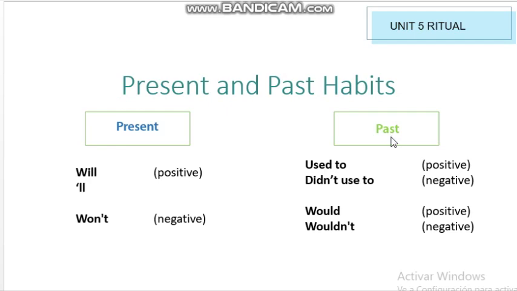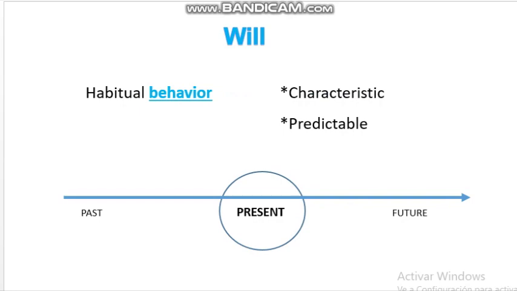In past, we have two forms. Used to, the positive, didn't use to, the negative, and would and wouldn't. Would the positive and wouldn't the negative. Okay, we are going to begin with will, which we use in present.